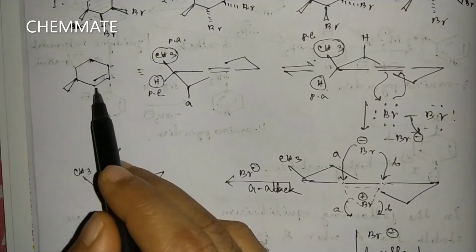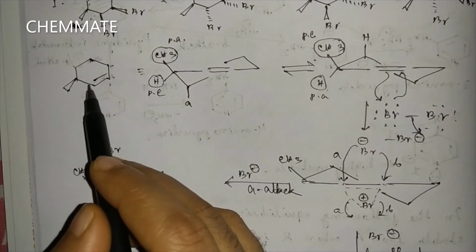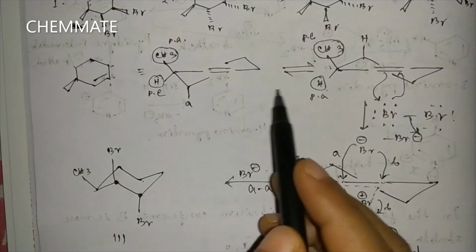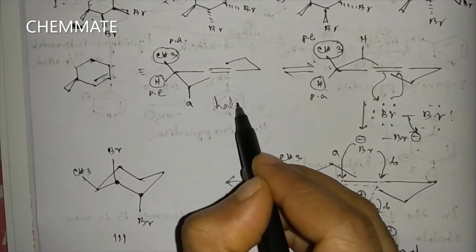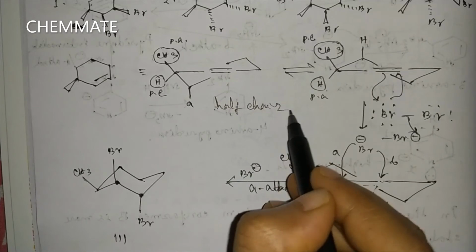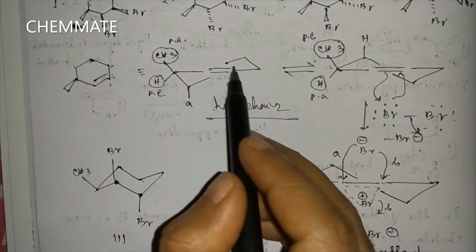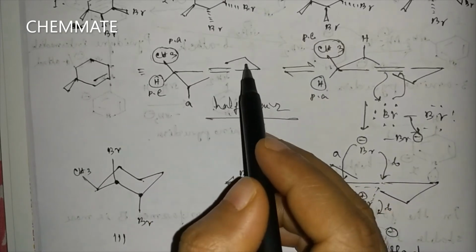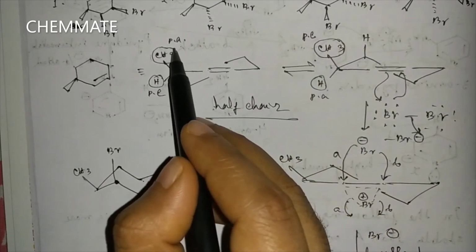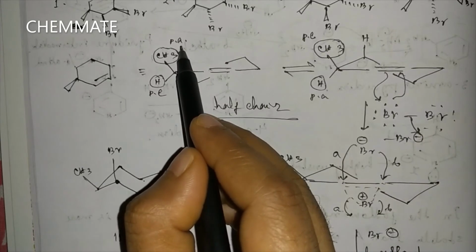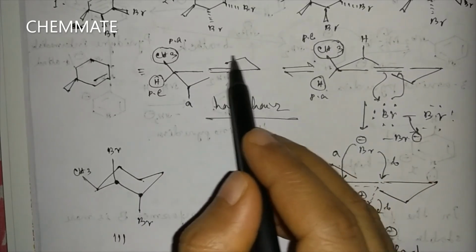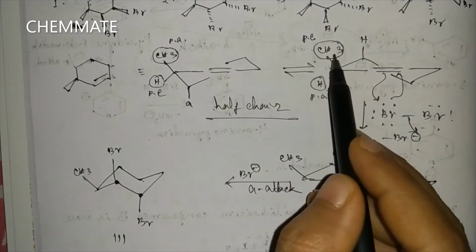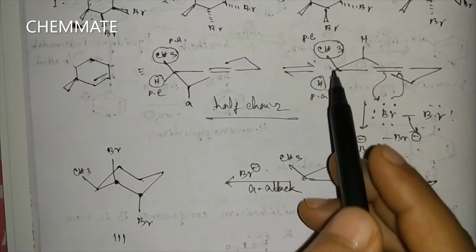This is a cyclohexene derivative, and cyclohexene derivatives are more stable in half chair conformation. This is the half chair conformation. Now here CH3 is above, and here CH3 is in pseudo axial position. If we flip the ring, then another conformation will result where CH3 will be in pseudo equatorial position.